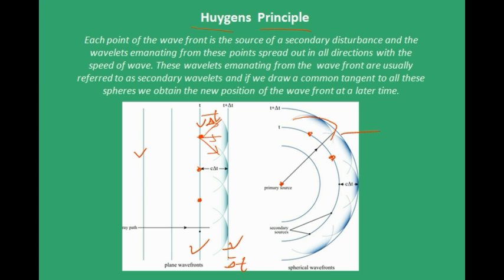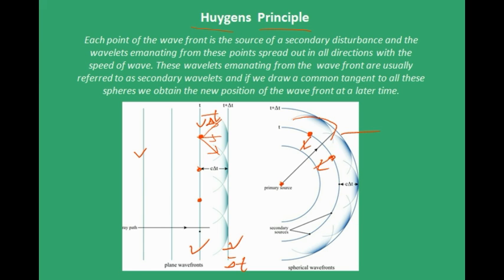Now there is one drawback for this Huygens principle. It says that every point acts as a new source, right? So there should be some waves coming in this direction also. But actually there are no back waves, and that is better explained with wave theory. However, this is one drawback.